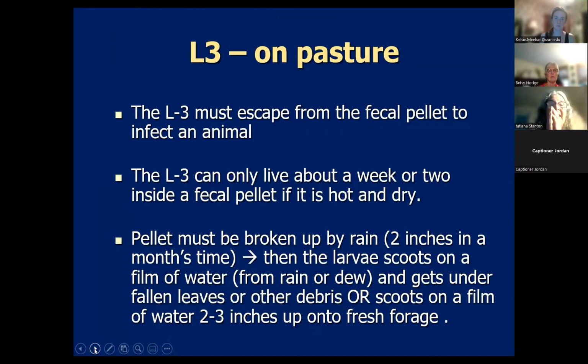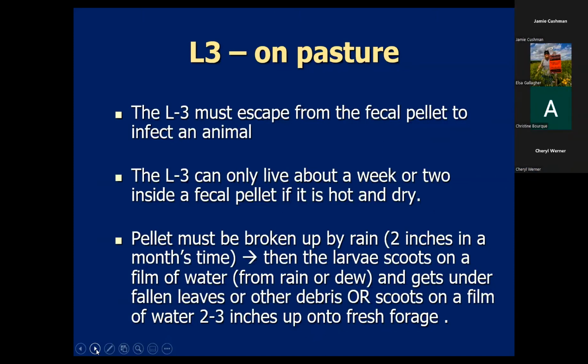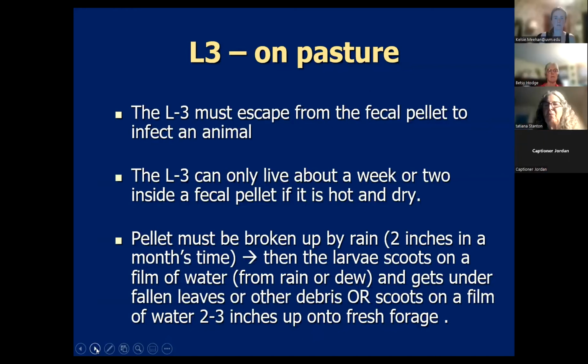The L3 has to escape from the fecal pellet in order to infect your goat or sheep. And it can only live about a week or 2 inside the fecal pellet if it's hot and dry. The pellet has to be broken up by rain, and that's about 2 inches of rain in a month's time. Unfortunately, in the Northeast, we usually get those 2 inches of rain per month. And most of your animals aren't having hard fecal pellets right now if they're out on pasture. They're having really soft manure, which is really easy for this L3 larva to get out of.